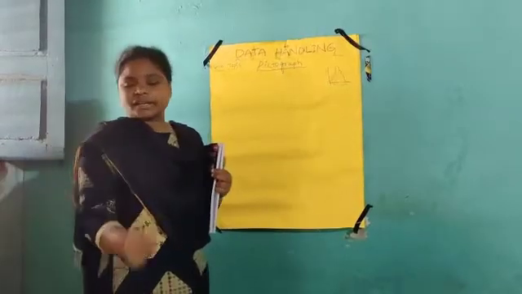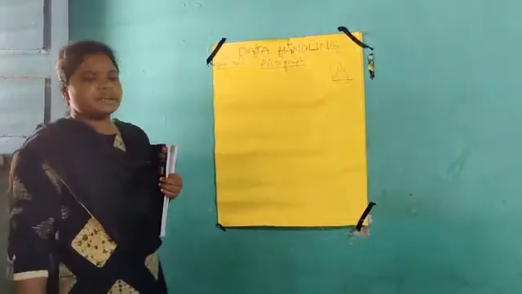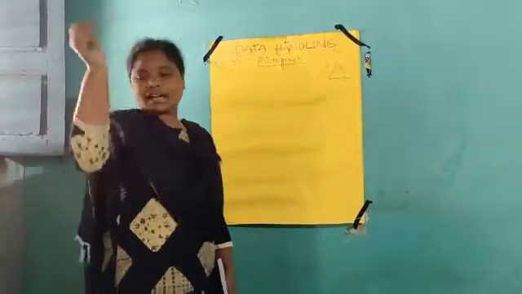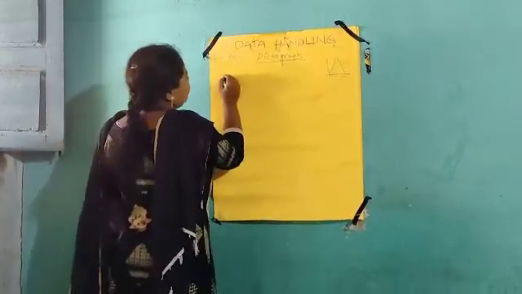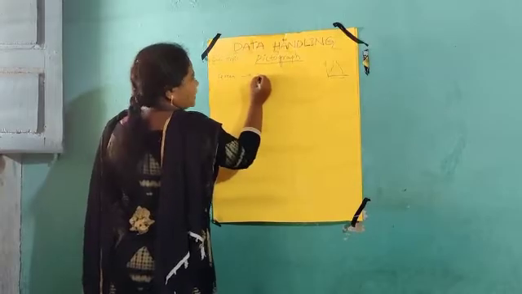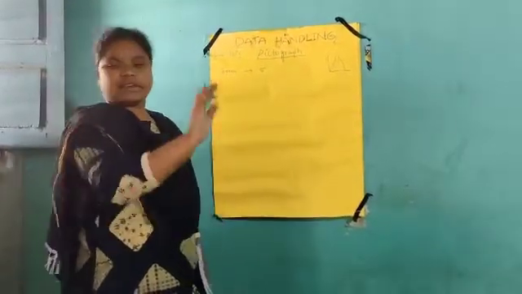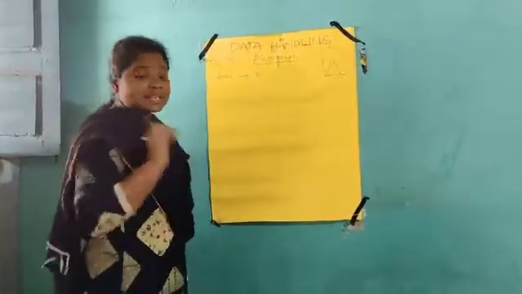For example, which day is today? Saturday. Now, how many children wear a green color dress? Just raise your hands. Five: 1, 2, 3, 4, 5. And how many students wear a yellow color dress?